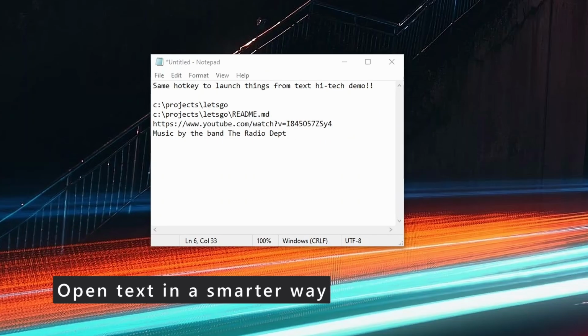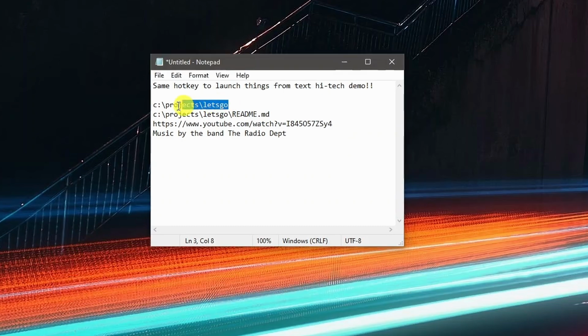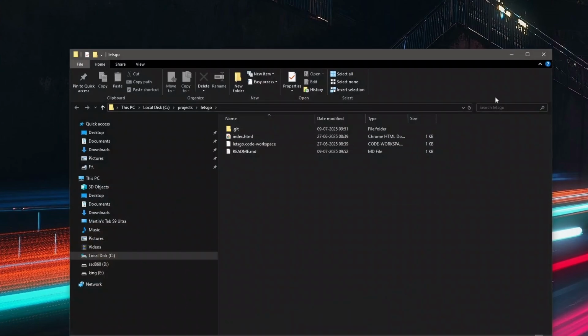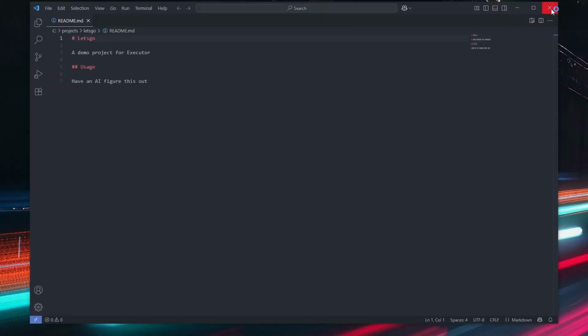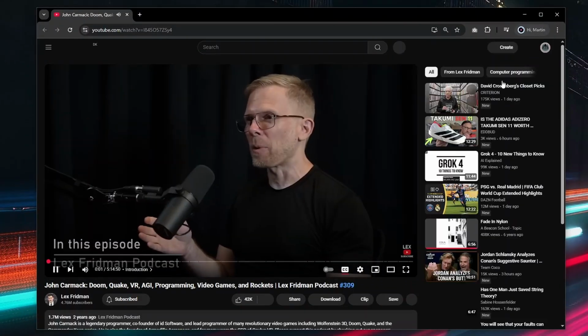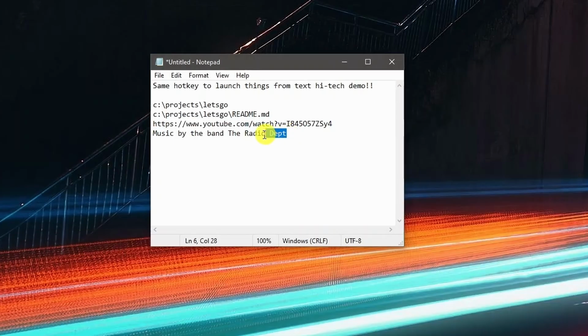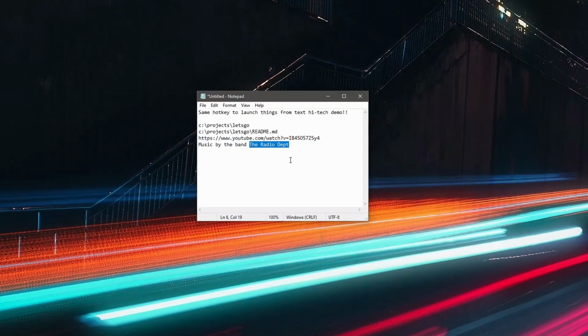Select some text and press a pre-selected hotkey. The text will open differently depending on the context. A path to a file or folder will open that file or folder. A web address will open in a browser, and any other text will open in Google. Or you can define another keyword than Google.